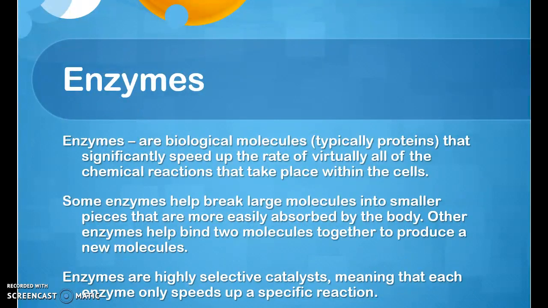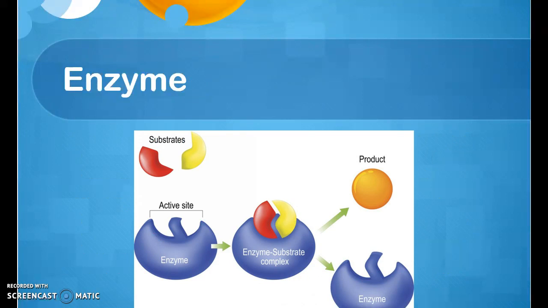Enzymes. Enzymes are biological molecules, typically proteins, that significantly speed up the rate of virtually all the chemical reactions that take place within the cells. Some enzymes help break large molecules into smaller pieces that are more easily absorbed by the body. Other enzymes help bind 2 molecules together to produce a new molecule. Enzymes are highly selective catalysts, meaning that each enzyme only speeds up a specific reaction. And this is a picture of an enzyme reaction.